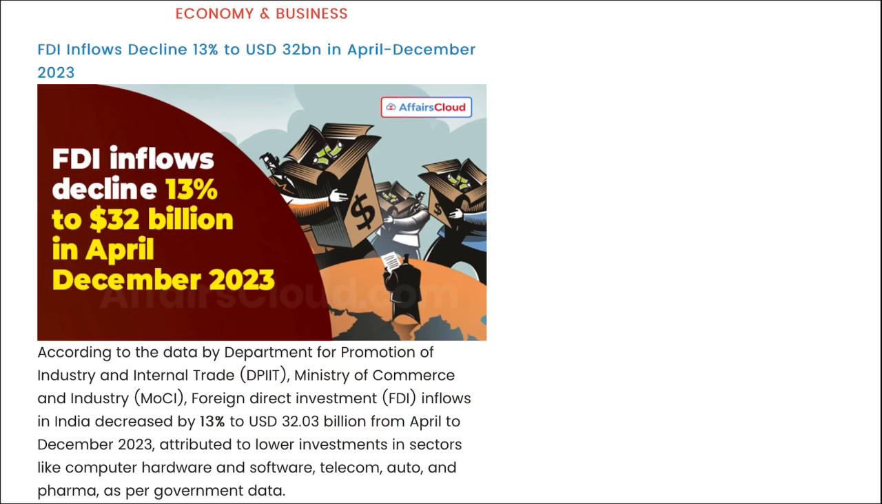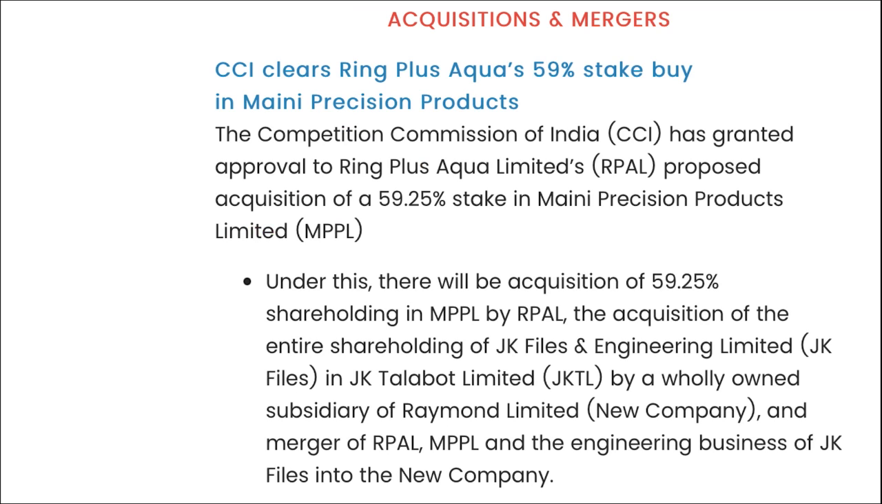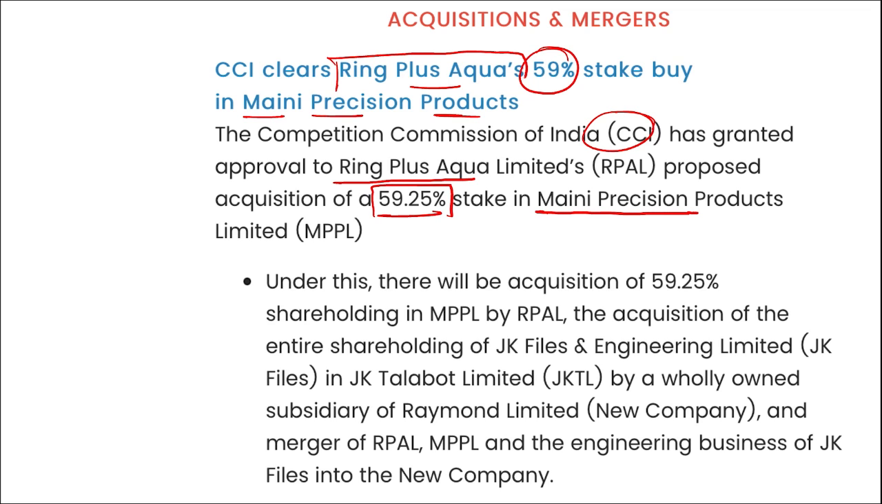Next is acquisition and mergers. CCI has cleared Ring plus Aqua's 59% stake buy in Miani Precision Products. I repeat, CCI granted approval to Ring plus Aqua Limited's proposed acquisition of 59.25% stake in Miani Precision Products Limited. Correct? Take a note of this.